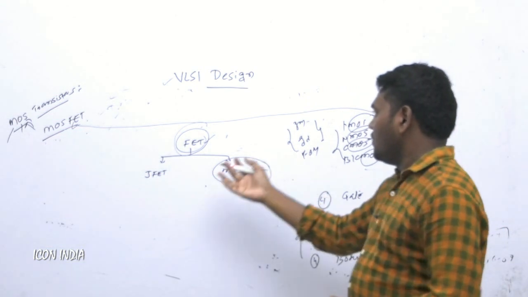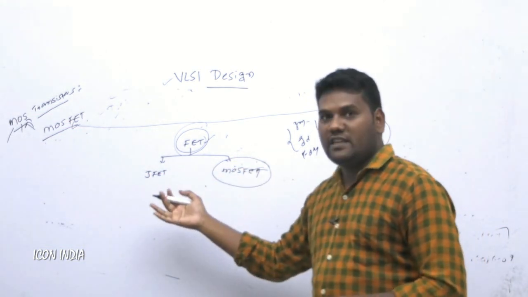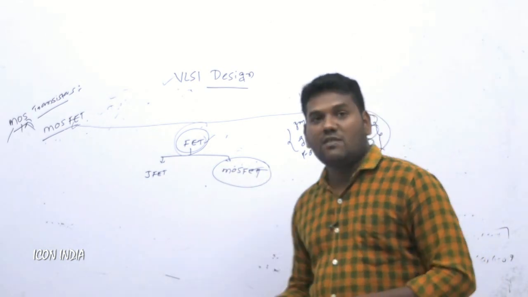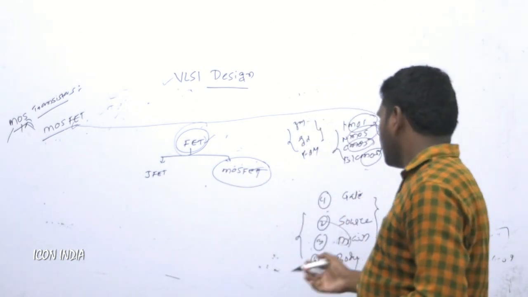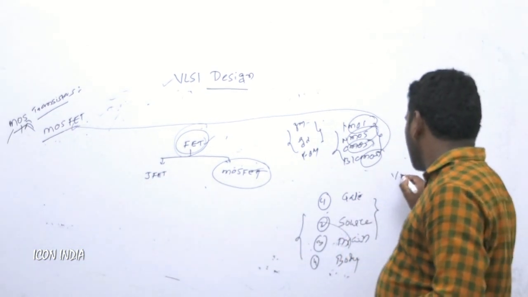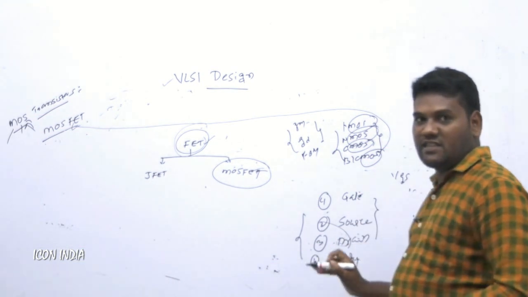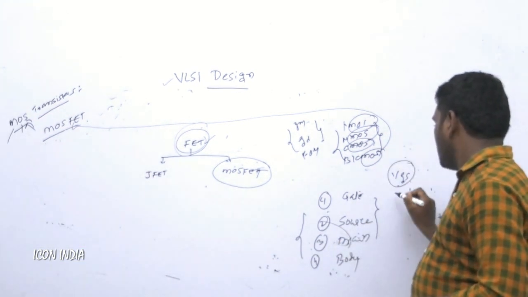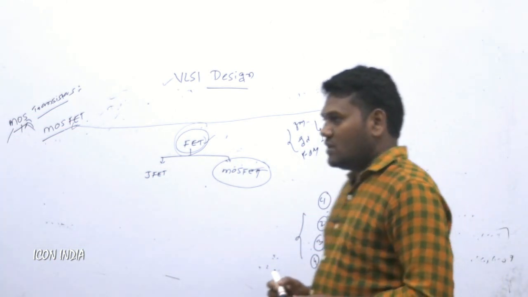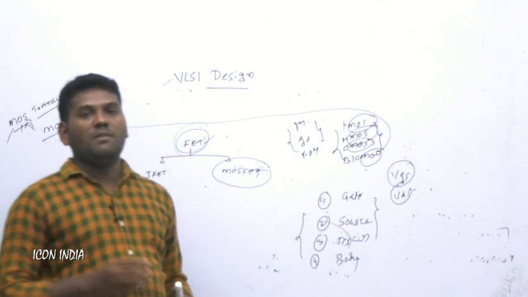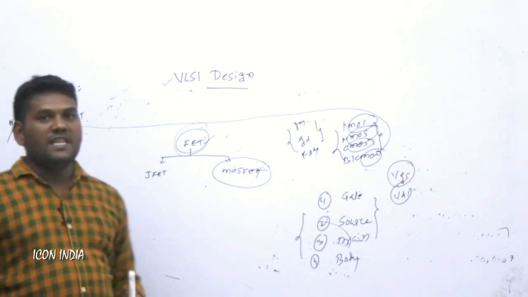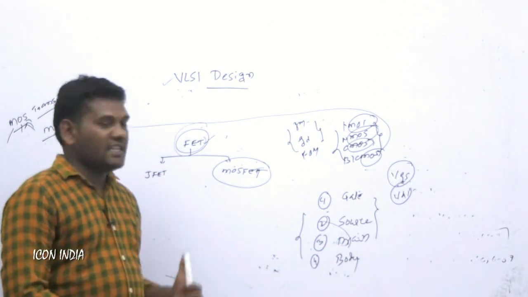In the second unit of VLSI design, the basic VLSI design process and basic electrical properties of devices, we have to consider all those terminals. In some cases we take VGS, which is the gate to source voltage, and VDS is also considered, that is the drain to source voltage. These are the basic fundamentals of VLSI design.